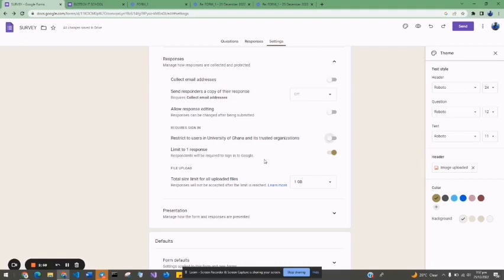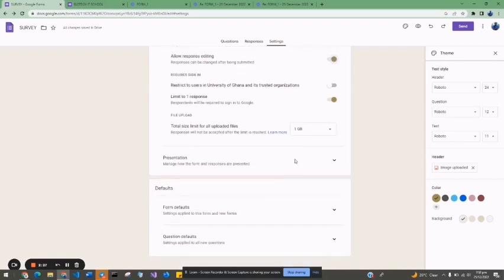Now that I've enabled this button, you have to always take allow response editing. This is very important, more than any other thing here, because sometimes the person made a mistake. The person filled in some details and has now realized what he or she did was wrong, so the person wants to edit it. You may not want the person to go back and fill the form again. So if you click on allow response editing, the person can go to the form and just change something and the person will be good to go.